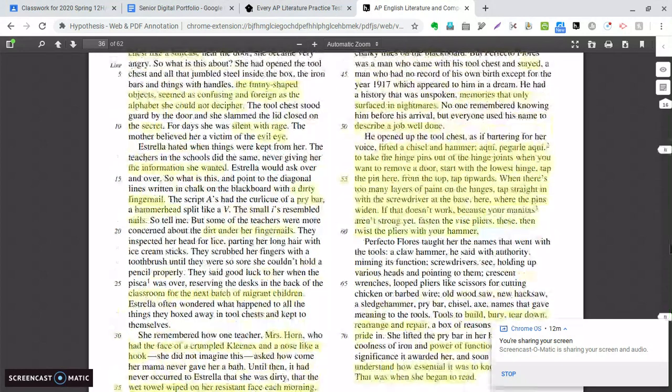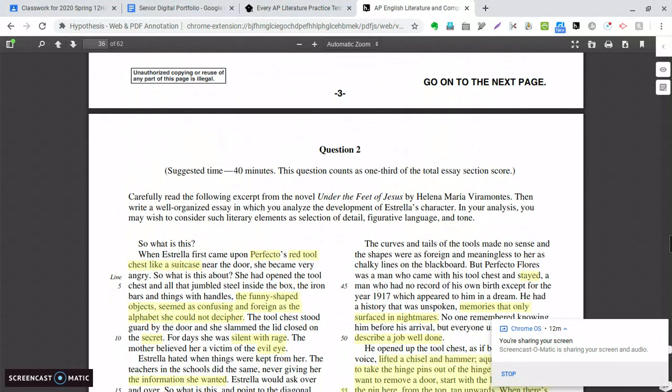All right. So I tried to walk you through and do a speak aloud of what I was seeing regarding the detail, figurative language, and tone. And I've done this all in 12 minutes. So this would be kind of the thinking that's happening in your head and the annotations that you're doing of the text. And then you would be ready to outline what your essay would look like.